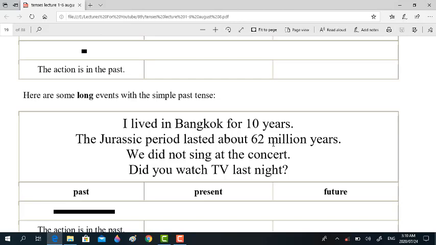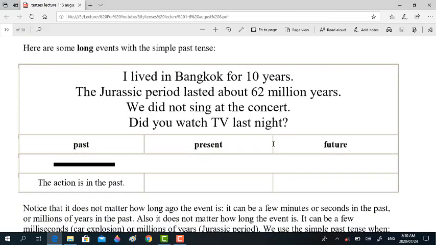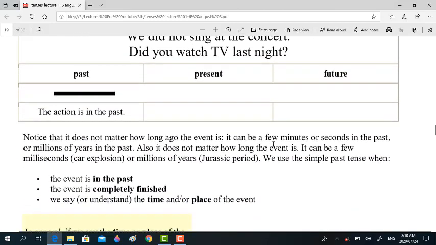in a sense that this tense covers the events from both the near and the distant past. The action is in the past, but the past is distant. Notice that it does not matter how long ago the event is. It can be a few minutes or seconds in the past or millions of years in the past. That is why the scope, the range of the simple past tense is wider, right? It covers from the distant to near.